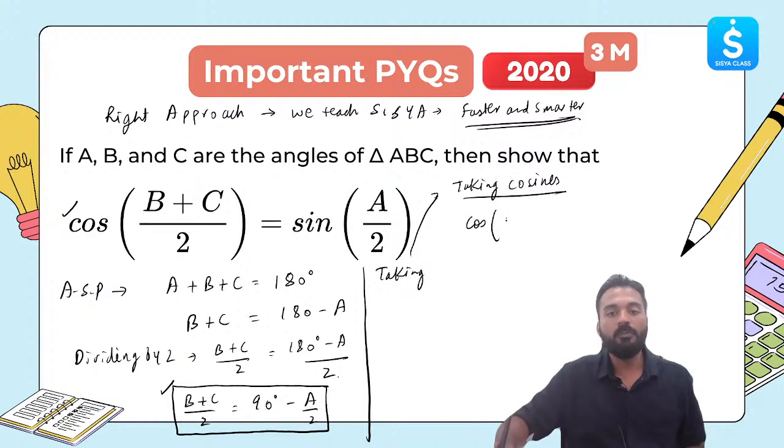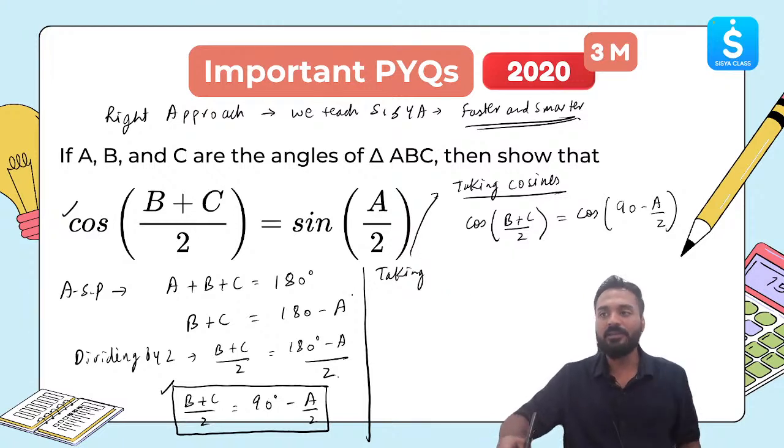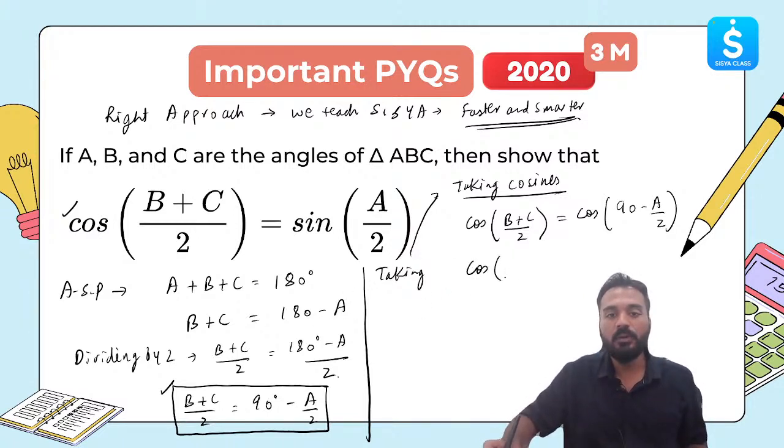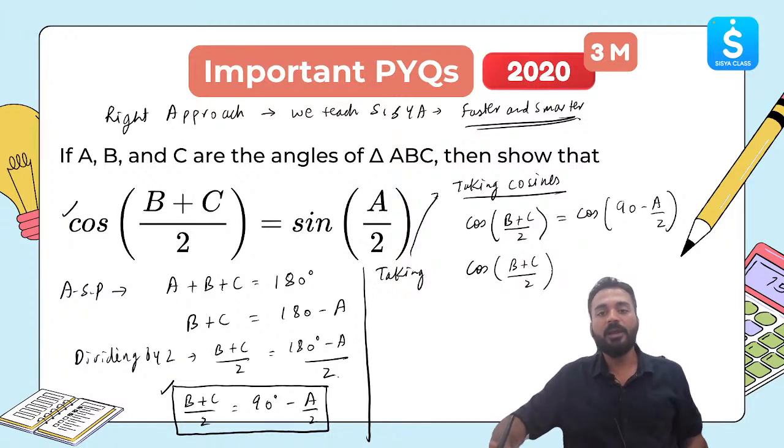Cos of (B plus C) by 2 is equal to cos of (90 minus A by 2). Yes or no? Now cos of (90 minus A by 2) will become sine of A by 2.